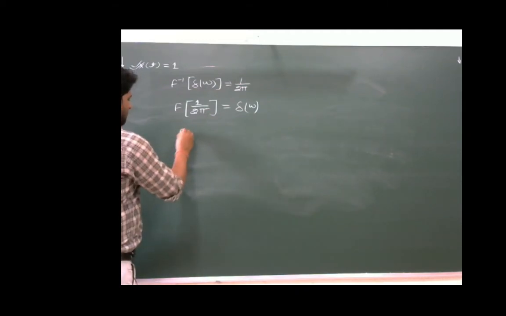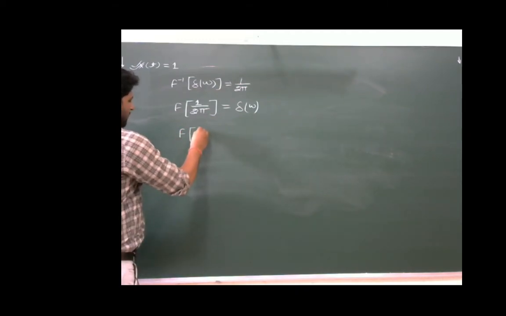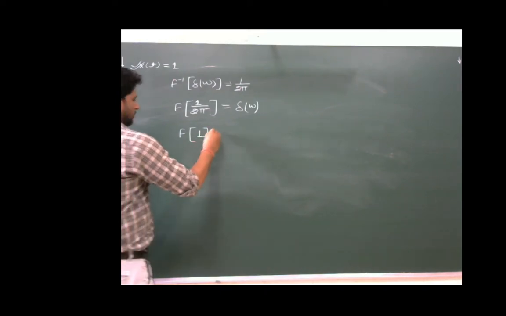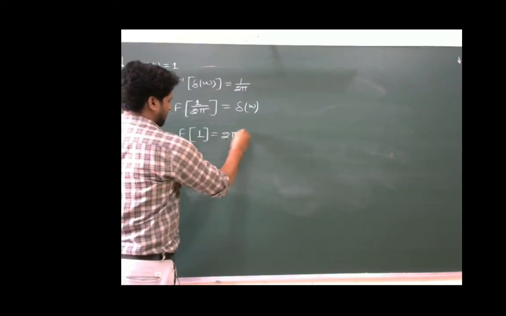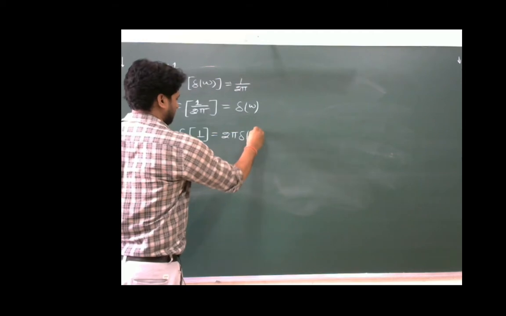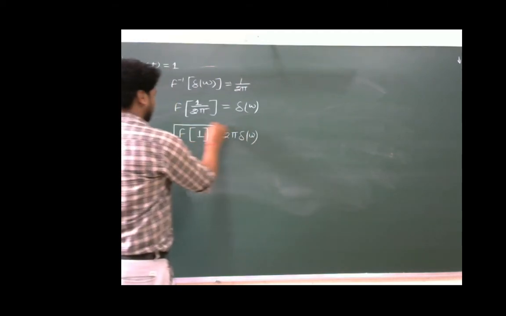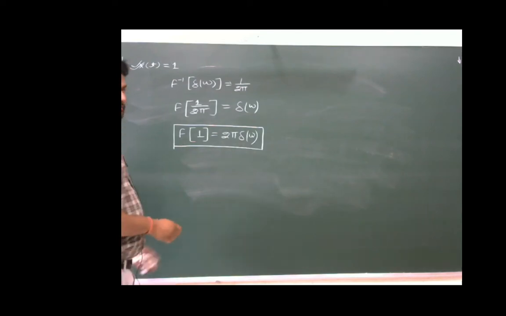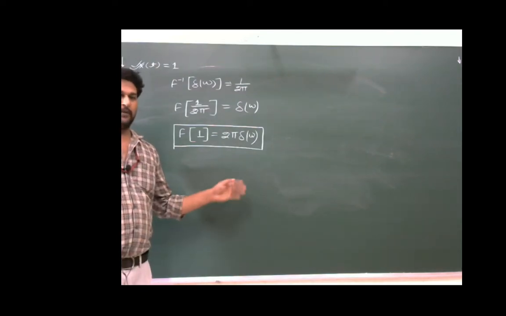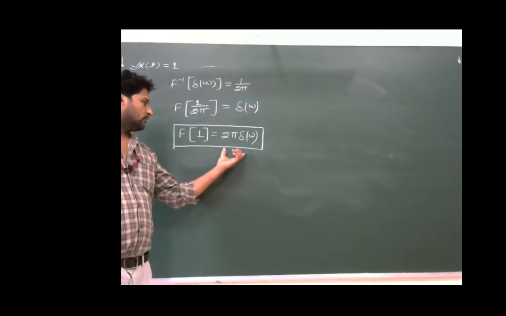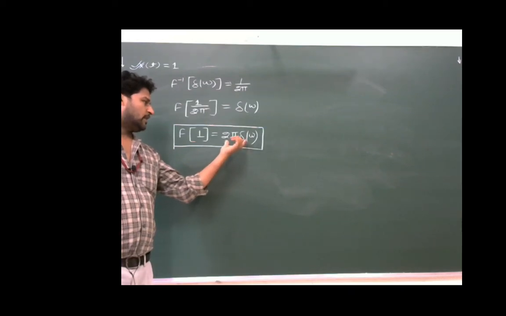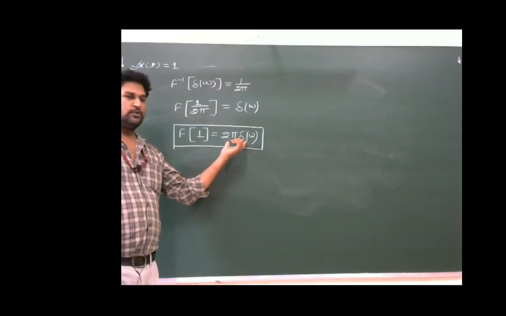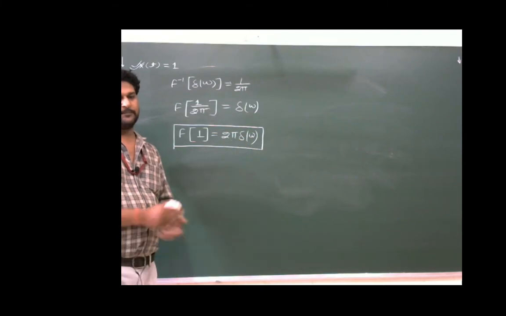Then this will become Fourier transform of 1 is equal to 2 pi into del omega. This is what we will get for the Fourier transform of 1. Remember this value, Fourier transform of 1 will result in 2 pi del omega.